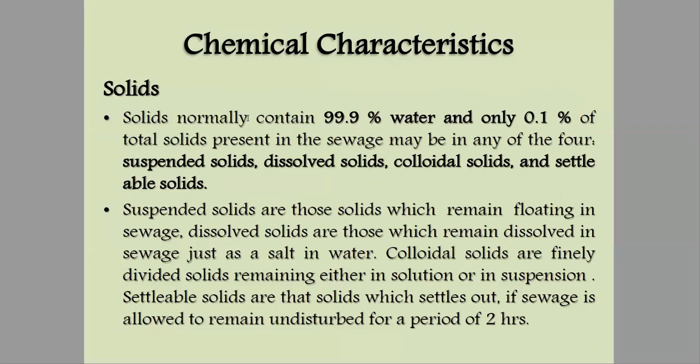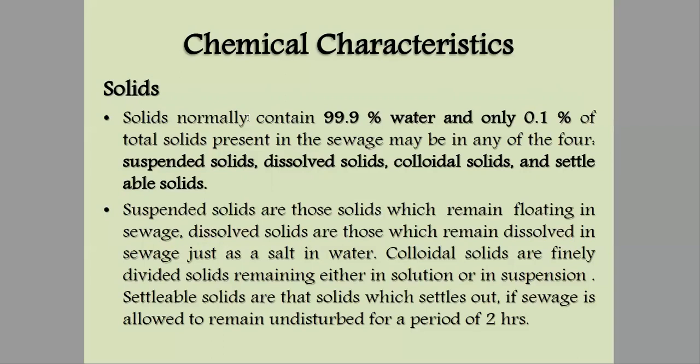Only 0.1% solids are present, in the form of suspended solids, dissolved solids, colloidal solids, and settleable solids. They may be suspended, they may be dissolved, they may be in colloidal form, and lastly they may be settled.